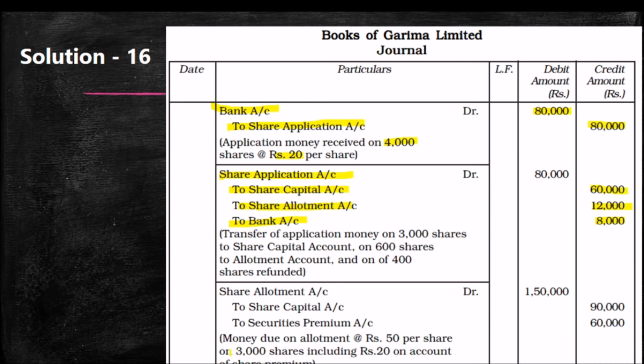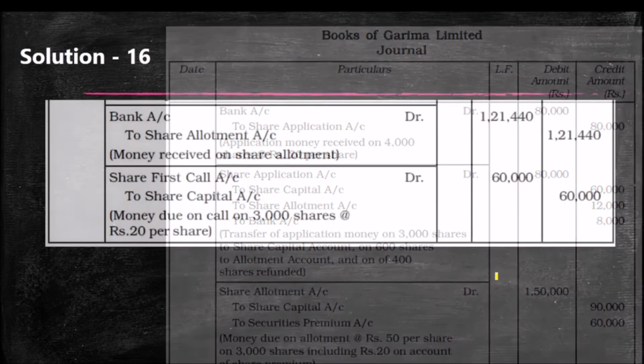Next entry is the due entry for share allotment with the premium. Share allotment account debtor 1,50,000, 3,000 into 50. To share capital, actually what we want to receive is 90,000. The amount transferred to securities premium is 60,000. 30 plus 20: 30 on allotment and 20 into 3,000. 60,000 will be transferred to securities premium.